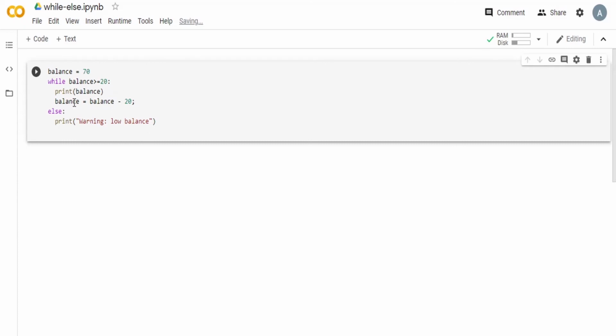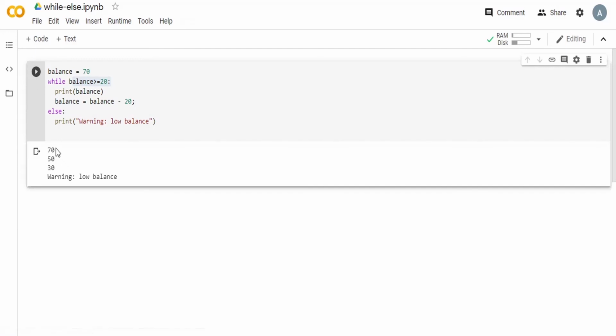Only then we'll be able to pay the electricity bill. So here the balance is getting decremented by 20, which signifies a monthly cut of $20. And in the case that our balance goes below 20, then this while loop becomes false, and we will come to the else part and we'll get a warning of low balance.